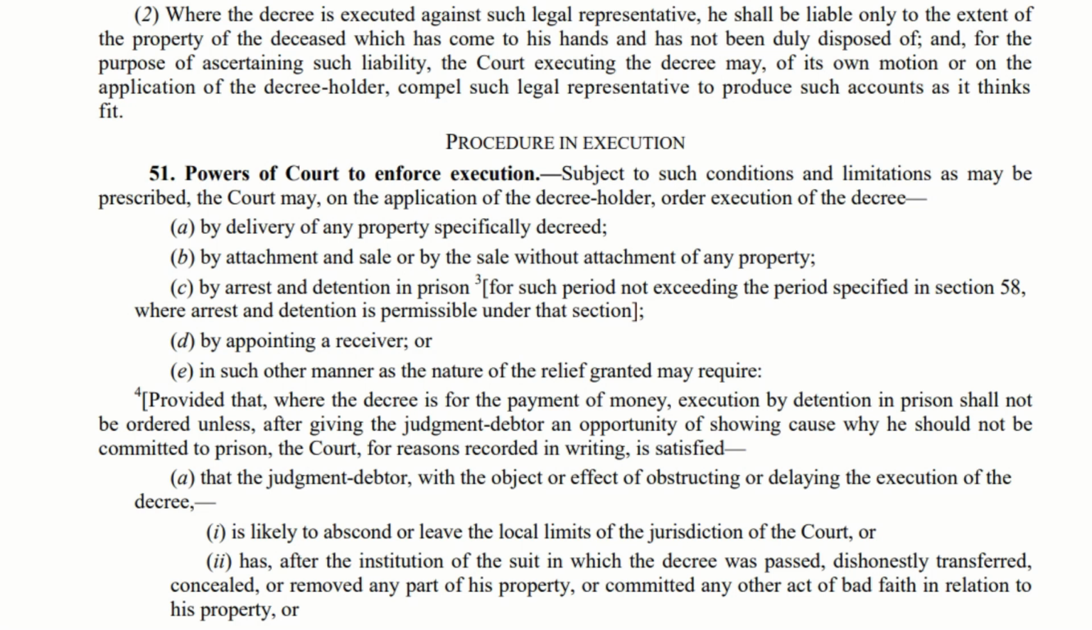Now let us move to 51 subclause B. The court can attach a property and sell it or sell it without any attachment. These two things the court can do. The third one, that is 51C. The court can arrest and detain a person in prison, and the maximum period will be as provided in section 58. The next one, that is 51D, simply you can understand that receiver is a person who takes a property